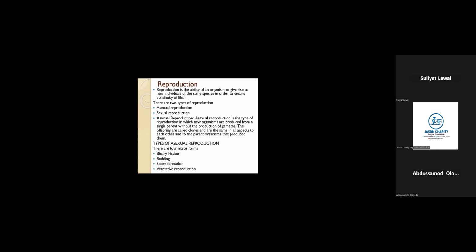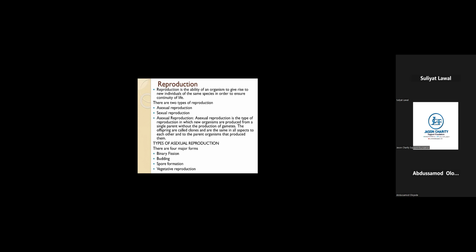Now, reproduction is the ability of an organism to give rise to a new individual of the same species for the continuity of life. So, talking about reproduction, it is wrong to define reproduction as the process of an organism to give birth. Some organisms undergo reproduction without giving birth. Example, flowering plants.